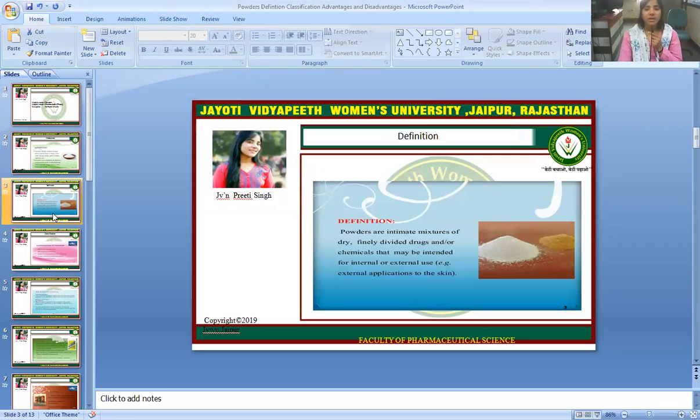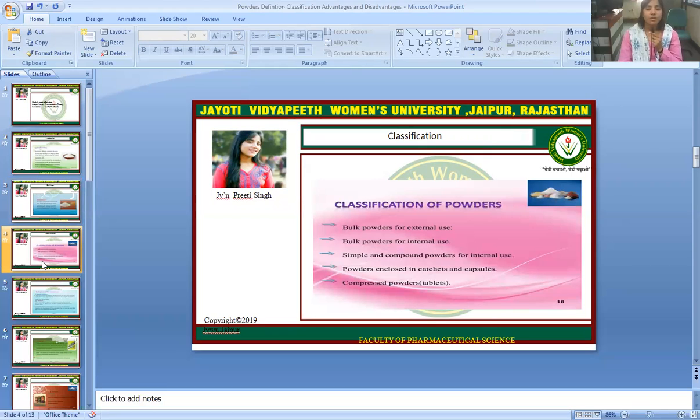Definition: powders are an intimate mixture of dry, finely divided drugs and/or chemicals that may be intended for internal or external use. Example: external application to the skin. So the classification of powders: bulk powders for external use, bulk powders for internal use, simple and compound powders for internal use, powders enclosed in cachets and capsules, compressed powders, tablets.